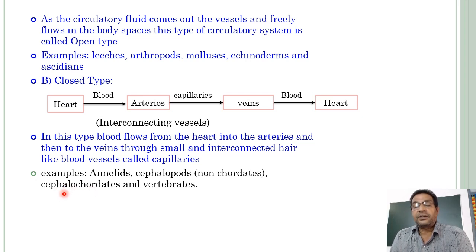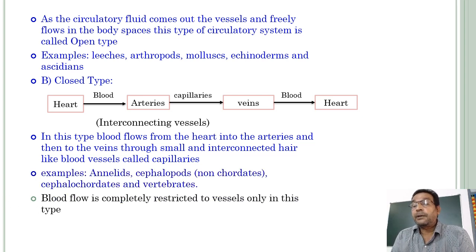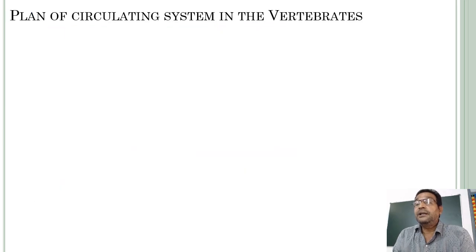Best example, Amphioxus. Cephalochordates and vertebrates, from fishes to human beings, all these animals have a closed type of circulatory system. Already I told you that blood flow is completely restricted to vessels only in this type. That is called closed type of blood circulatory system.